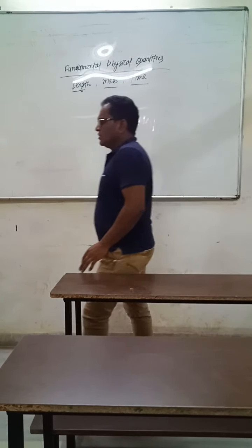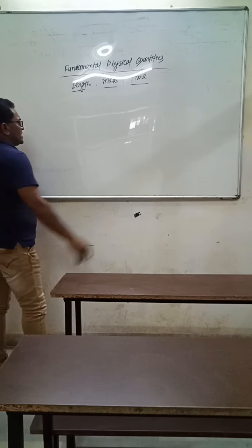The question is, why are these fundamental physical quantities?